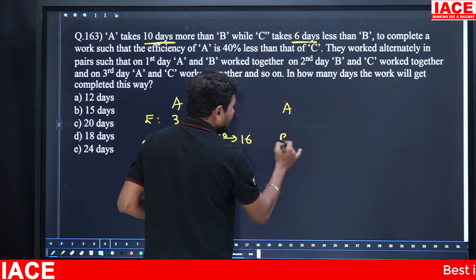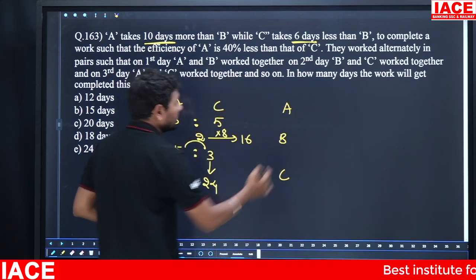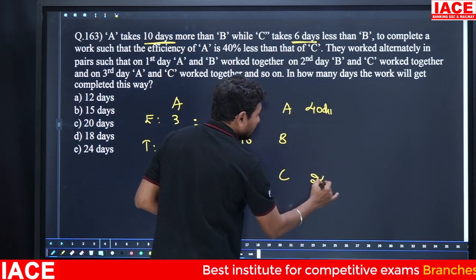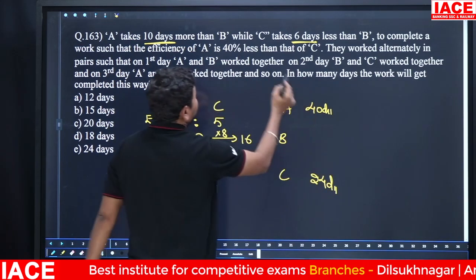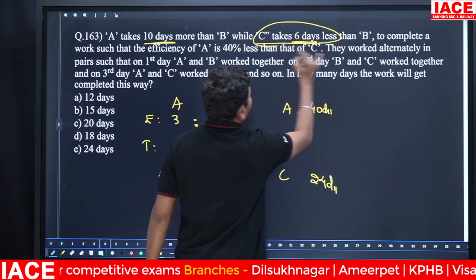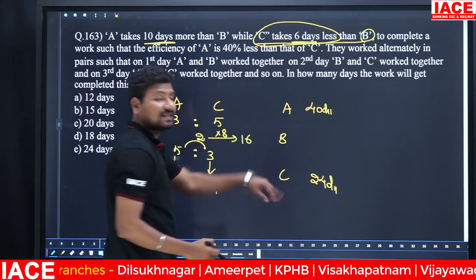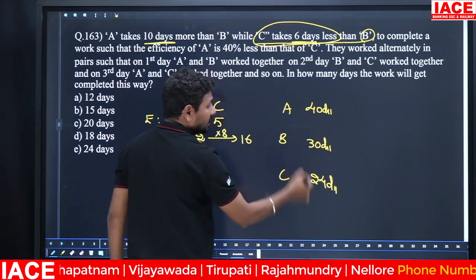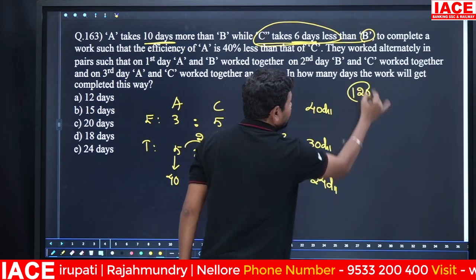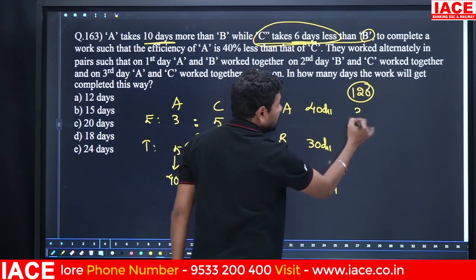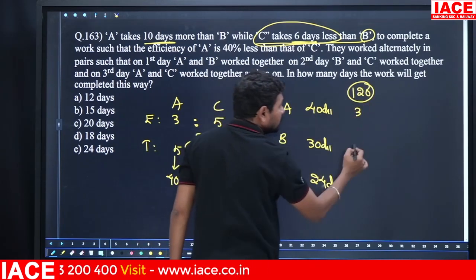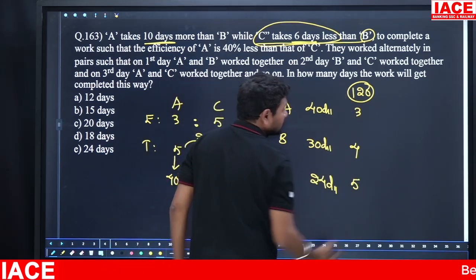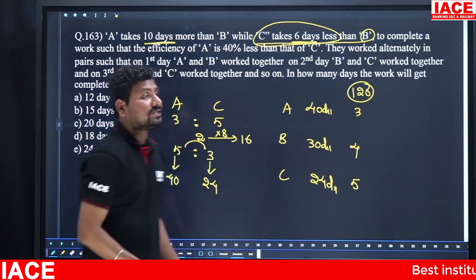We will create a total work. A will complete the total work in 40 days and C will complete the total work in 24 days. And there is a line, C takes 6 days less than B. That means B will complete the total work in 30 days. 40, 30, 24, LCM is 120. 40 days, 120 units means 3 units per day. 30 days, 120 units means 4 units per day by B. 24 to 120, how many times? 5 times. These are the efficiencies.